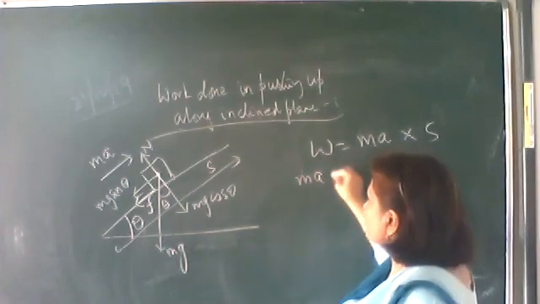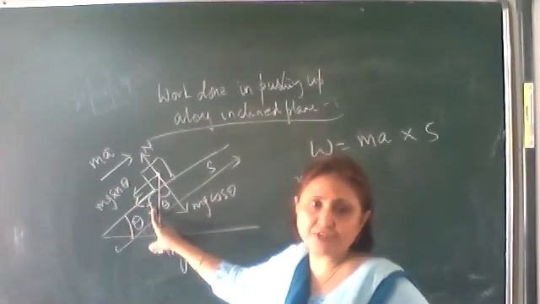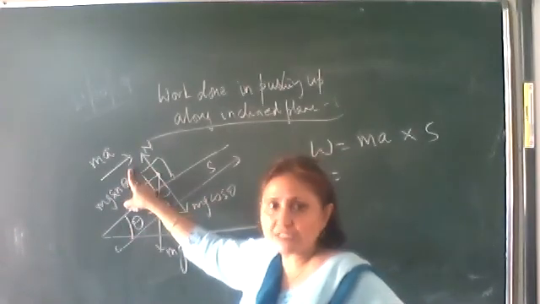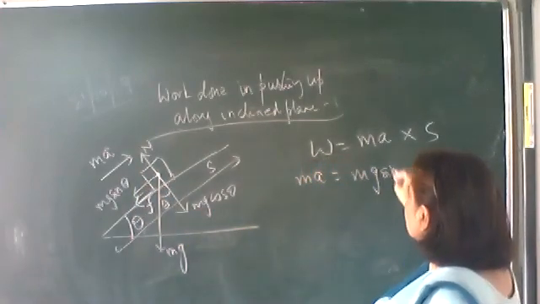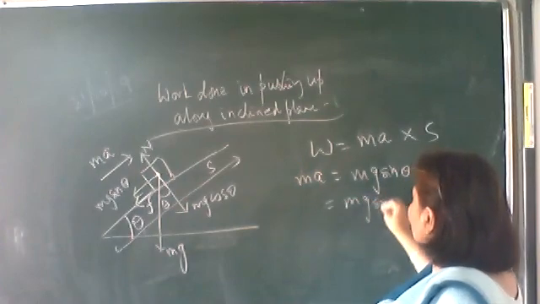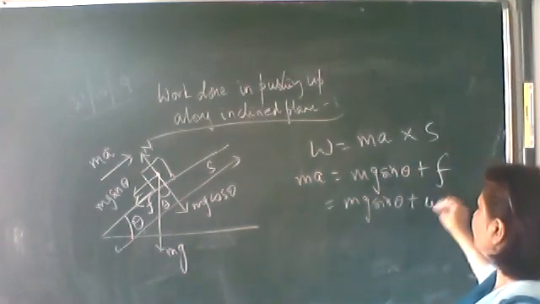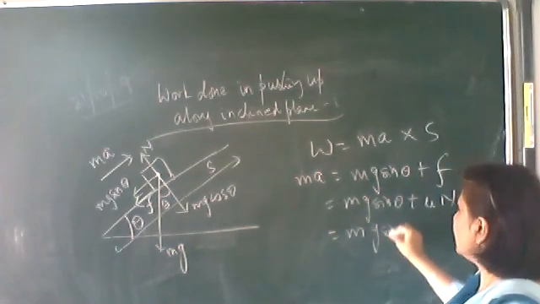M into A should be equal to mg sin theta plus the frictional force. This is the total force, which should be equal to the resultant, mg sin theta plus the frictional force. What is the frictional force equal to? Mu into N. See from the figure, exactly in the same manner.